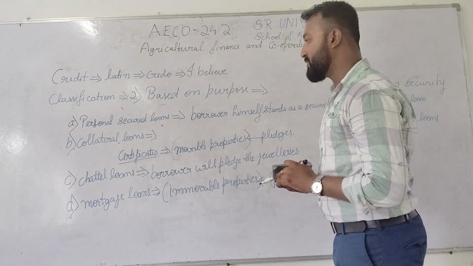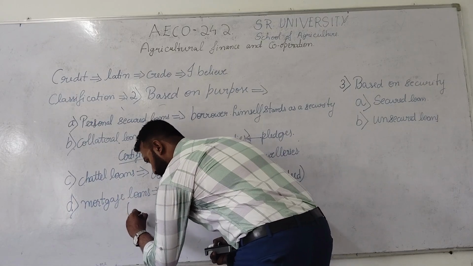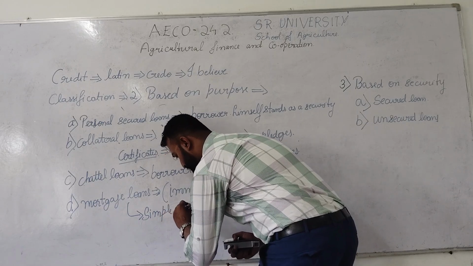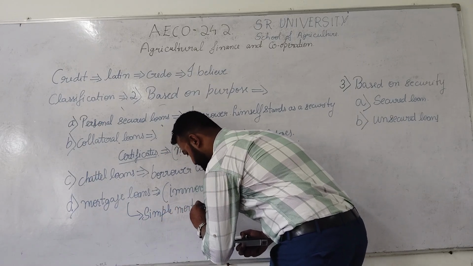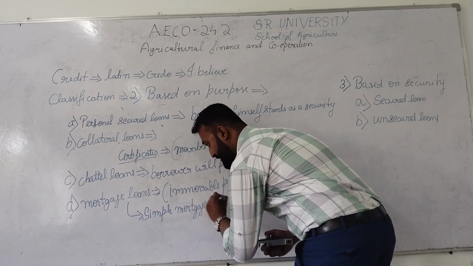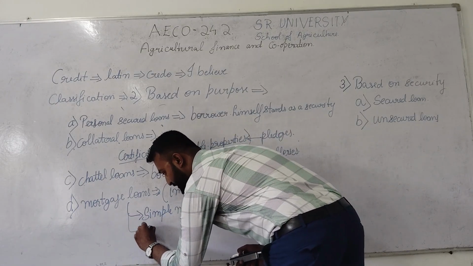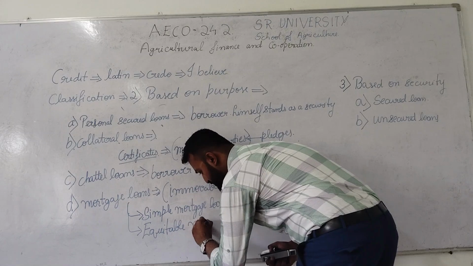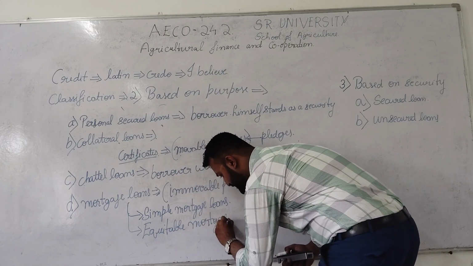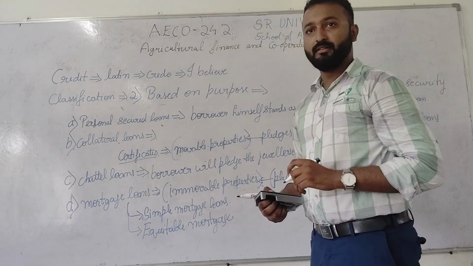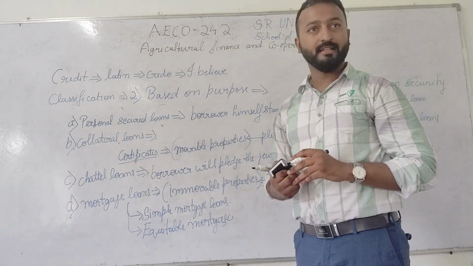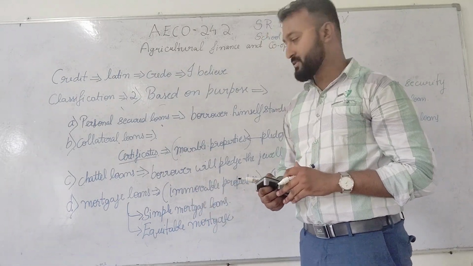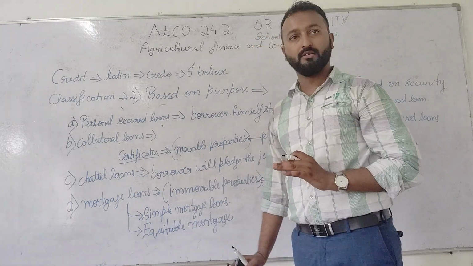In mortgage loans itself, we have two classifications or two types. That is simple mortgage loans and equitable mortgage loans. So you have seen like in immovable properties itself, suppose that immovable properties comes from the ancestors, and if he pledges that immovable properties which will come from the ancestors, that is called as simple mortgage loans.